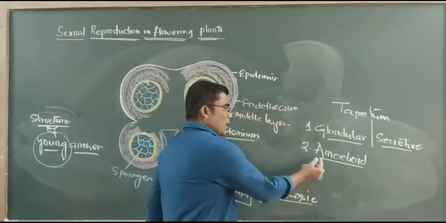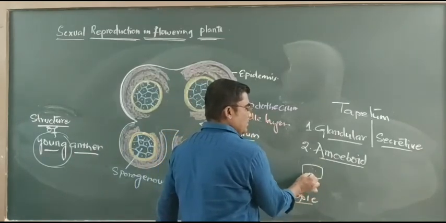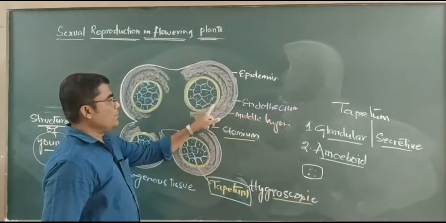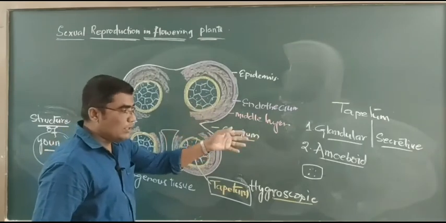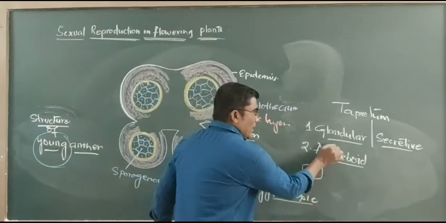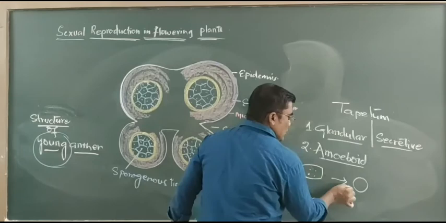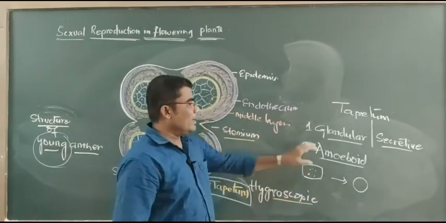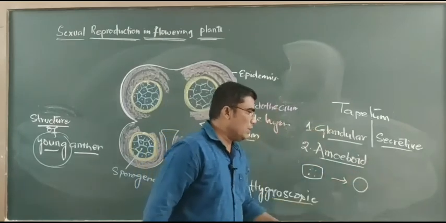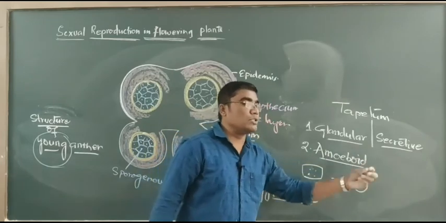These amoeboid cells are commonly multinucleated. At the time of pollen grain formation in the pollen chambers, these amoeboid tapetal cells move towards the pollen grains to supply nutrition. In the glandular type, tapetal cells secrete the nutritive chemicals, but here amoeboid cells move towards the pollen grains to supply the nutrients.